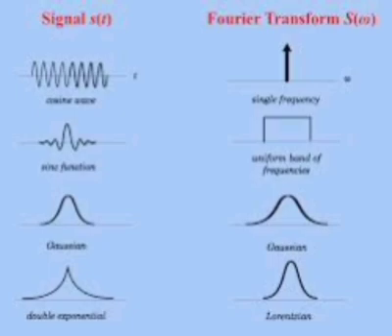Convolution in time gives X of omega H of omega. Frequency convolution: 1 by 2 pi times X1 of omega convolved with X2 of omega. For frequency convolution, x1 of t times x2 of t is nothing but 1 by 2 pi X1 of omega convolved with X2 of omega, or X1 of f convolved with X2 of f. Integration: the integral from minus infinity to t of x of tau d tau is nothing but X of f by j 2 pi f plus 0.5 X of 0 del of f, which is nothing but X of omega by j omega plus pi times X of 0 del of omega.